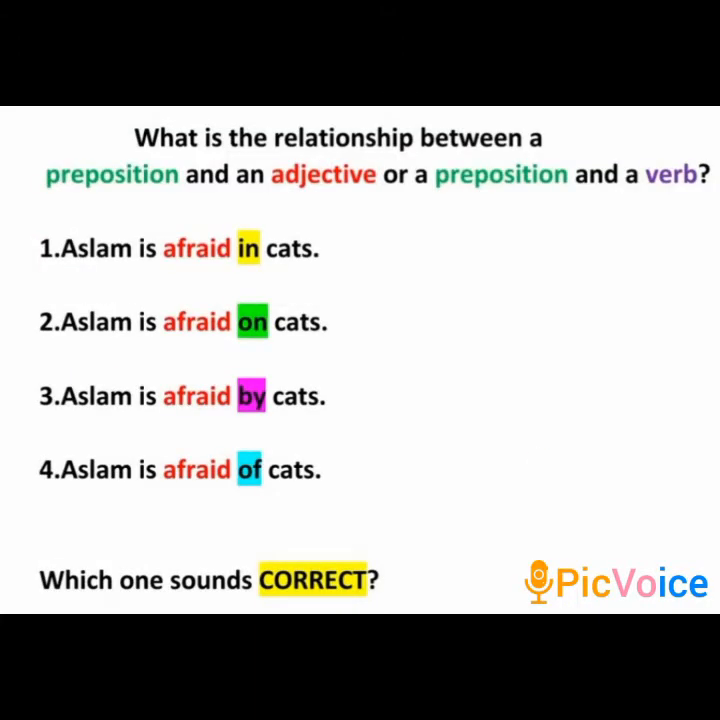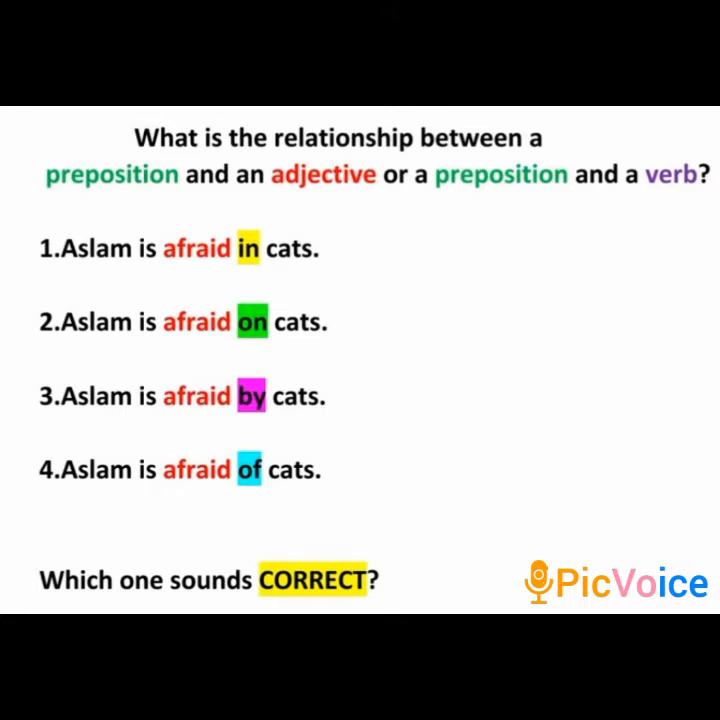Now, what is the relationship between a preposition and an adjective or a preposition with a verb? I'll explain this with the help of a few examples. Now look at the examples that are given on your screen. I'll read all the sentences for you. Aslam is afraid in cats. Aslam is afraid on cats. Aslam is afraid by cats. Aslam is afraid of cats.